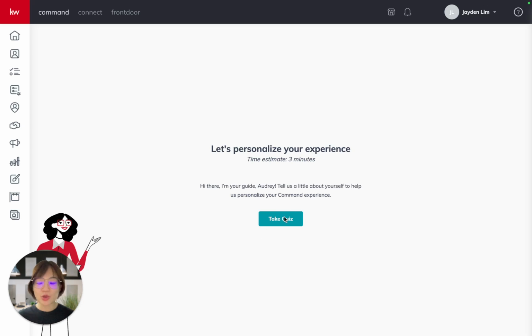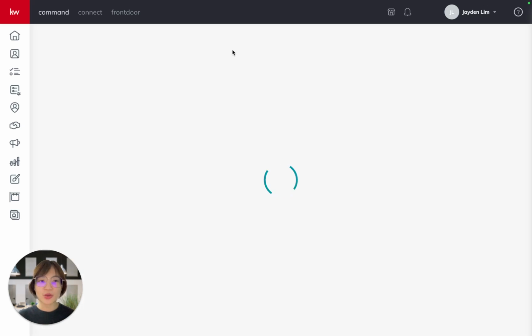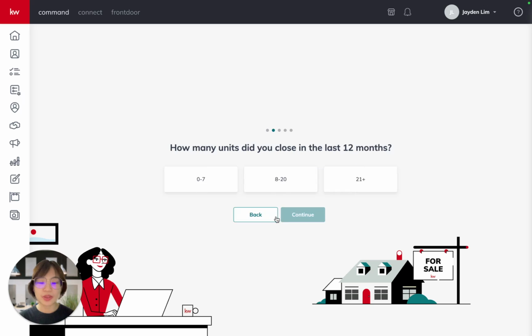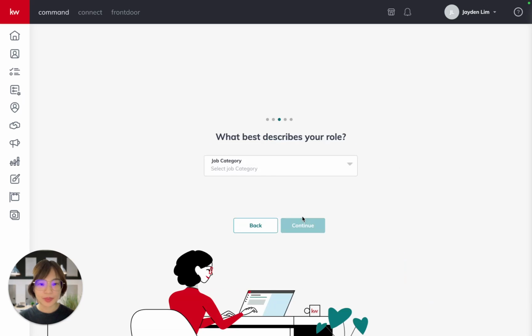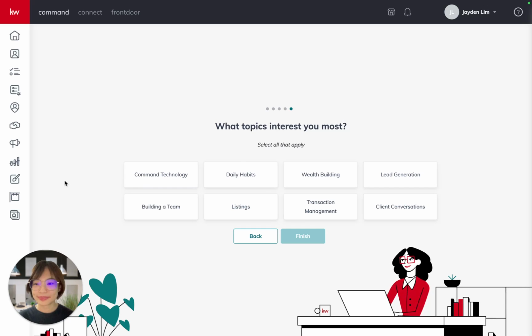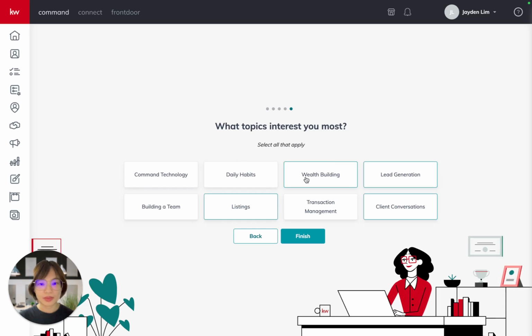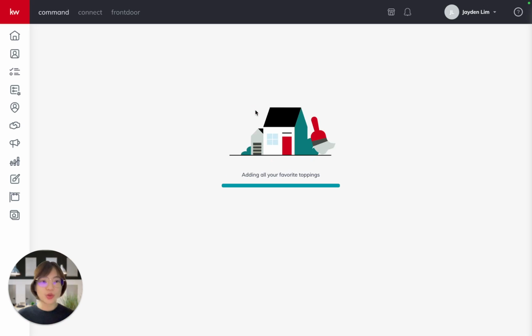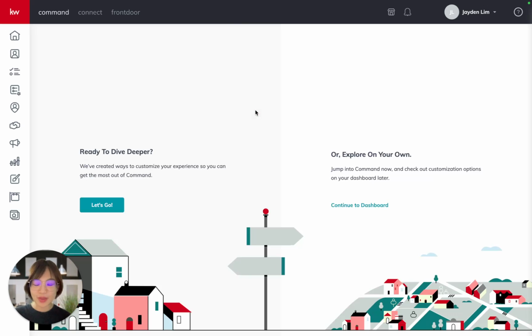It will lead you through the whole experience to personalize your experience. So you can say here, for example, so what happens is that Command will send you various materials to help you familiarize with the system.